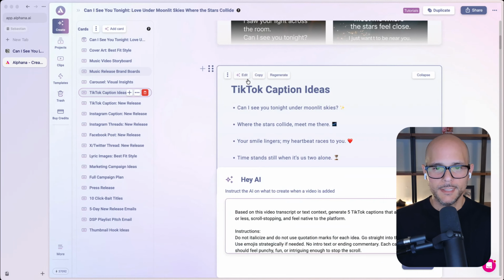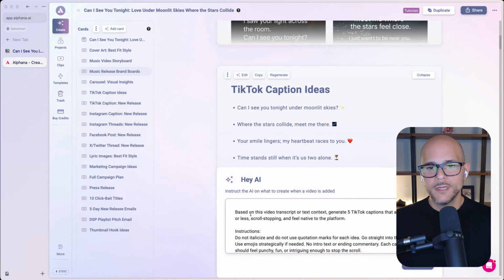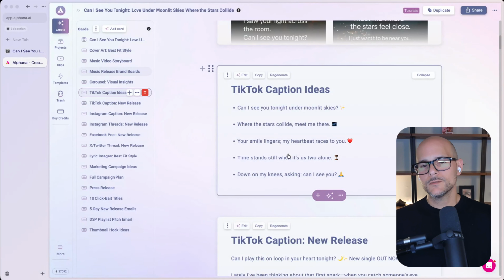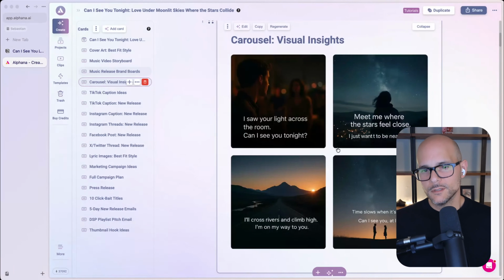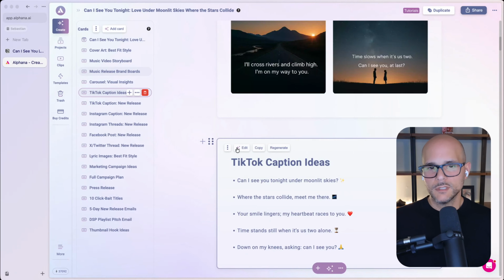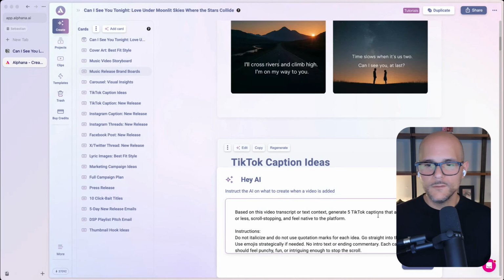I'm just going to click edit, and you're going to see in here, why did it create 5? If you ever see a piece of content and you're like, why did it do this? Is it written this way? Why is there an emoji? Why do these images look that way? Okay. All you have to do is click edit, and we give it to you. We review the prompt. This is like the source code for you, okay, of why these things are happening.